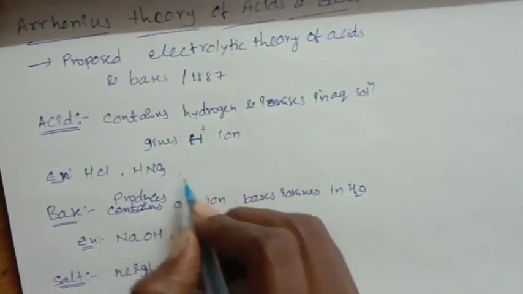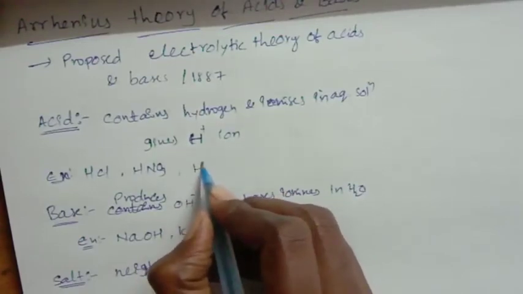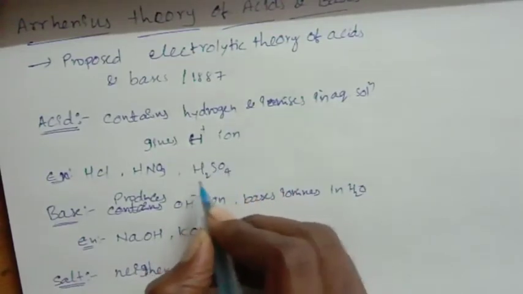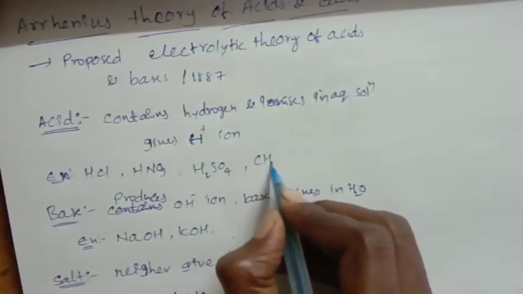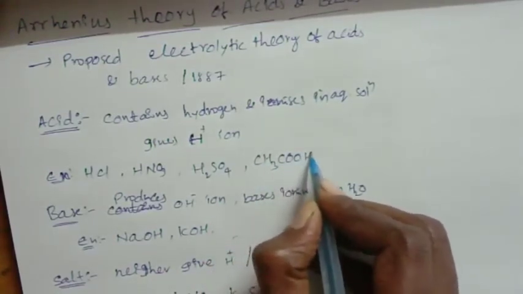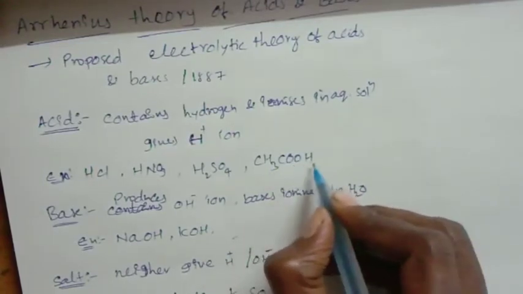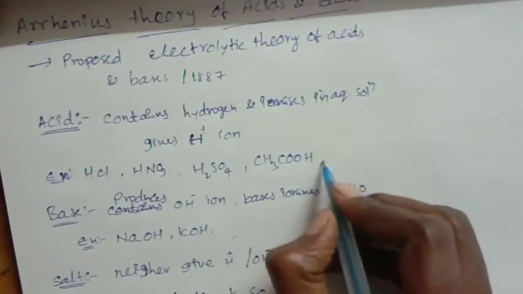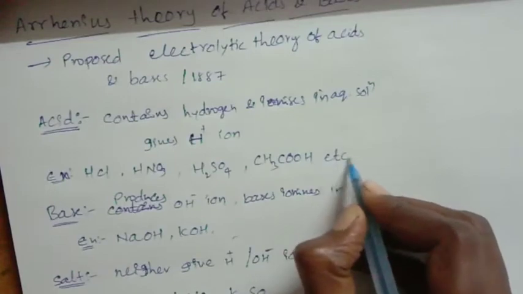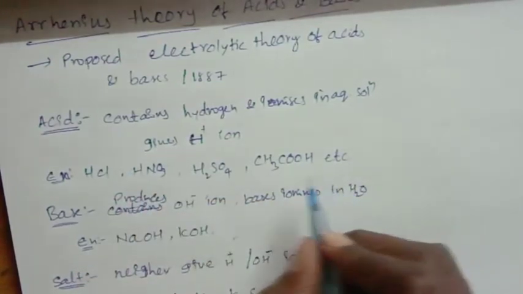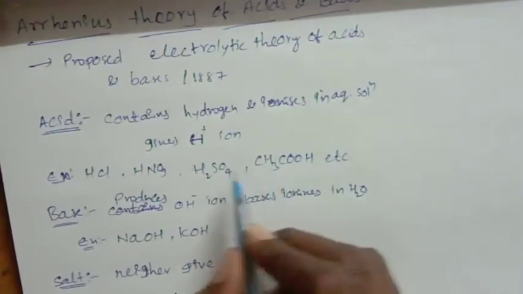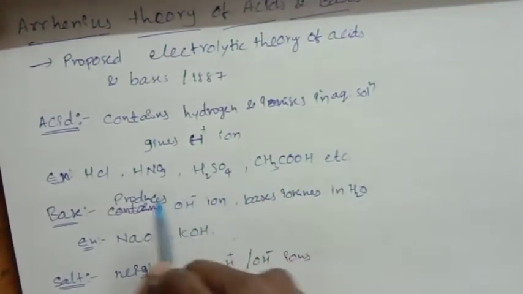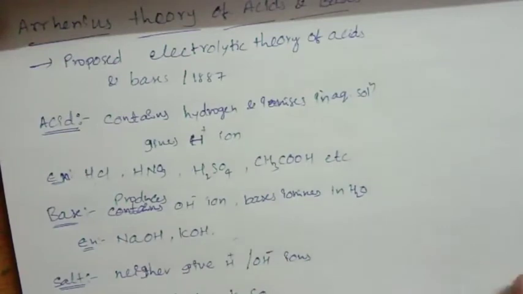Another example is H2SO4, giving H plus and HSO4 minus, and also CH3COOH, giving CH3COO minus and H plus, etc. These acids form H plus ions, so they are considered acids.